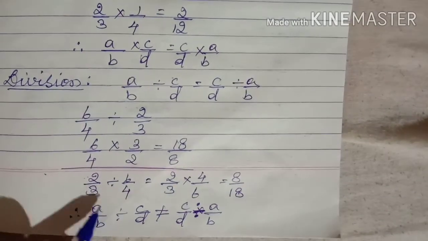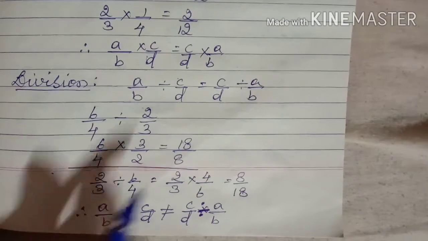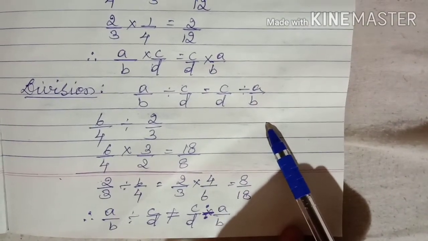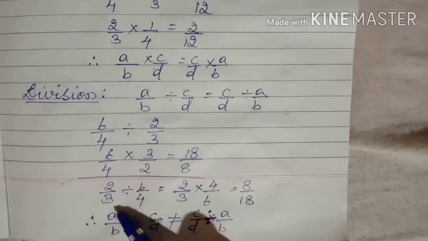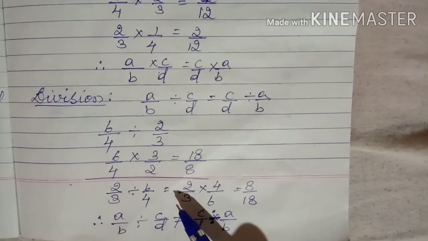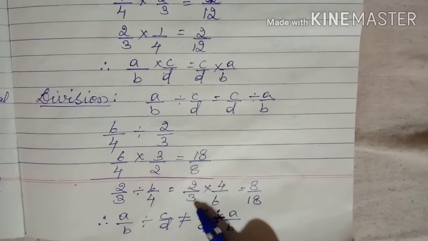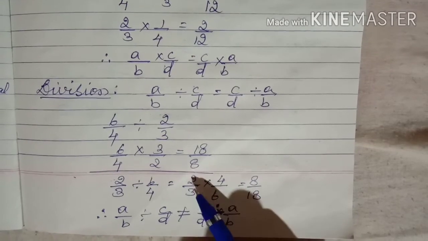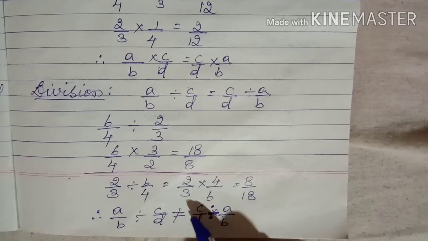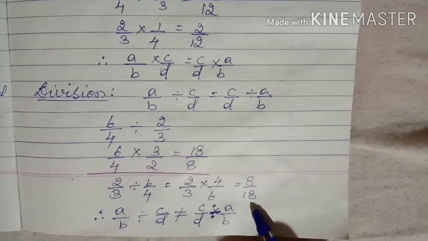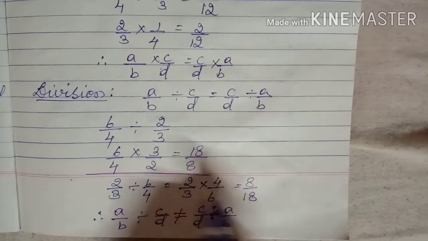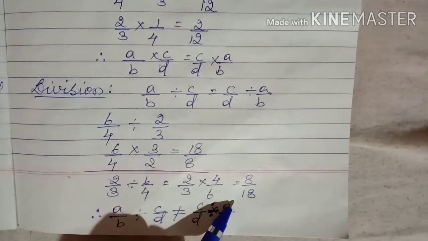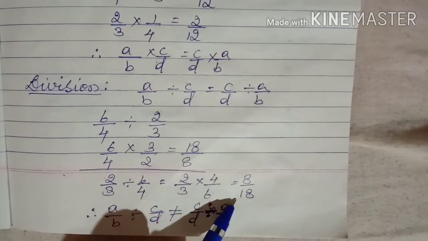Now let us change this 2 by 3, that is C by D divided by A by B. Okay, 2 by 3 divided by 6 by 4, that is equal to 2 by 3 into, if we write, 4 by 6. So here 2 4s are 8, 3 6s are 18. Now just observe here, here we got 18 by 8, but here 8 by 18. Are these two equal?